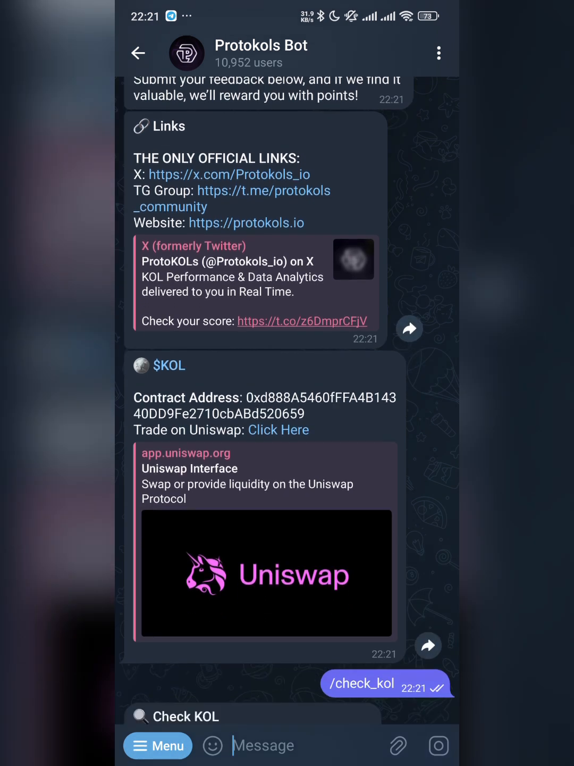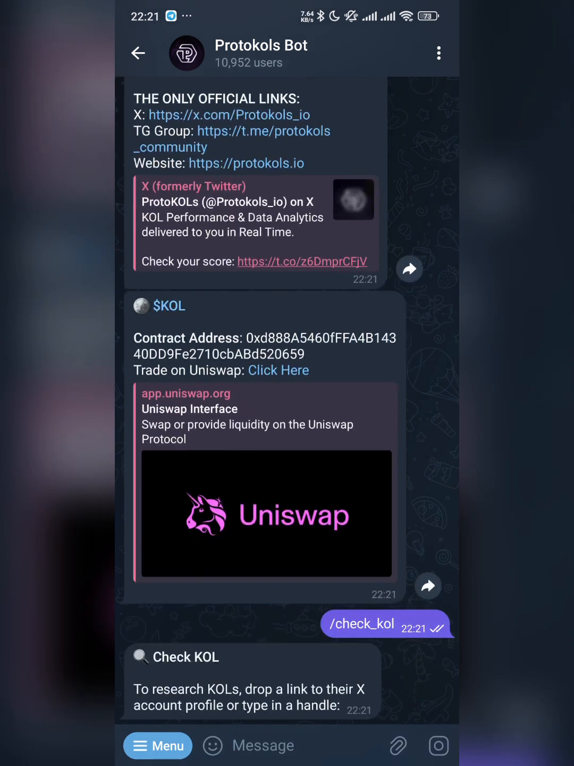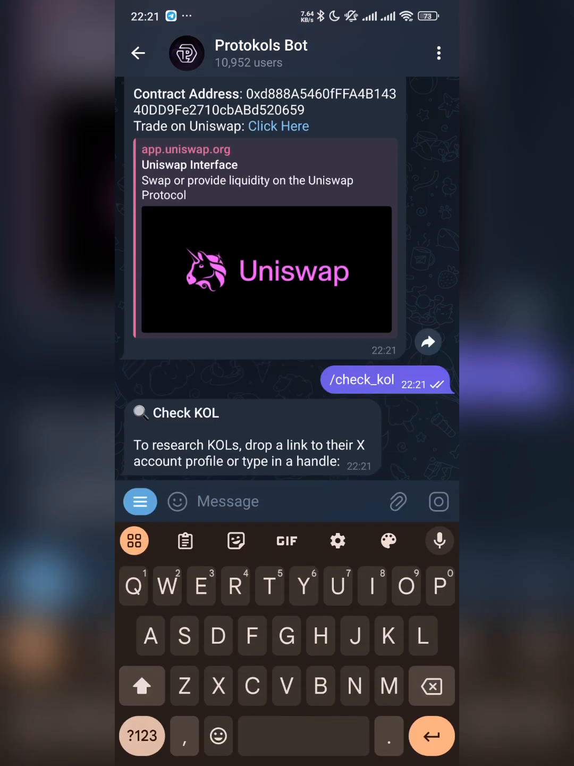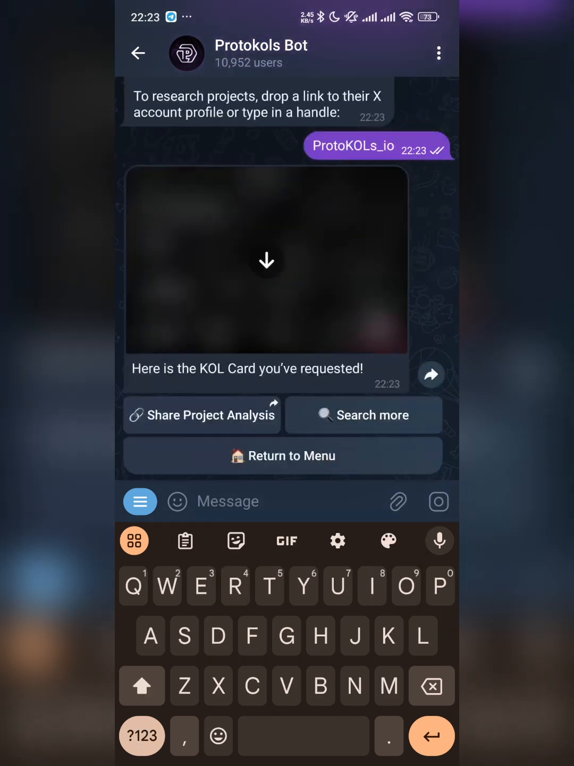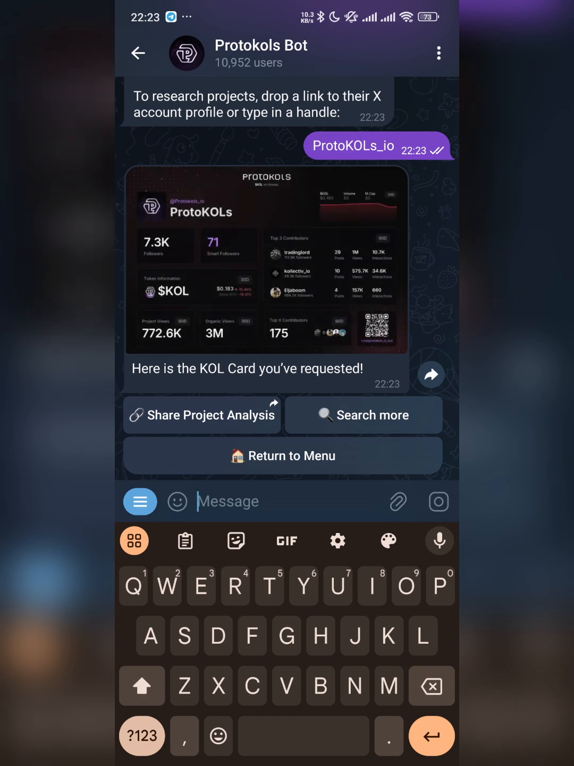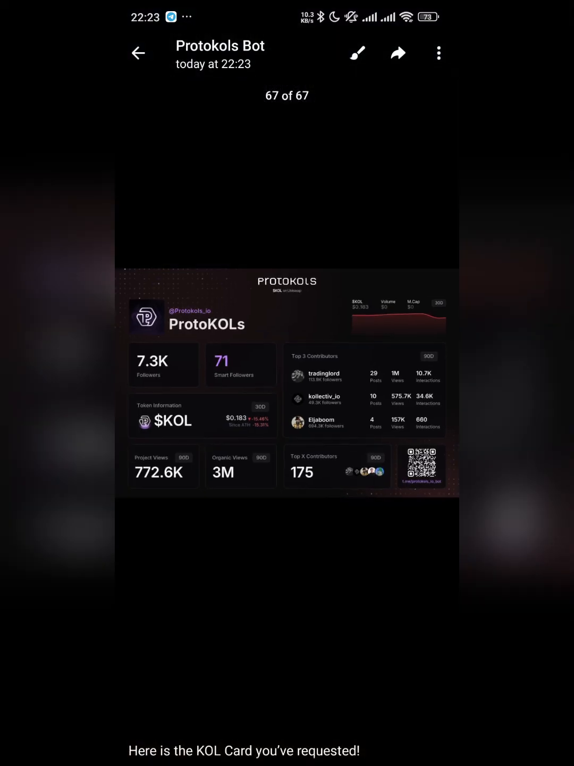Check KOL information. Check here. No, let's check projects. Protocol. So this is about the project. You can see the analytics too.